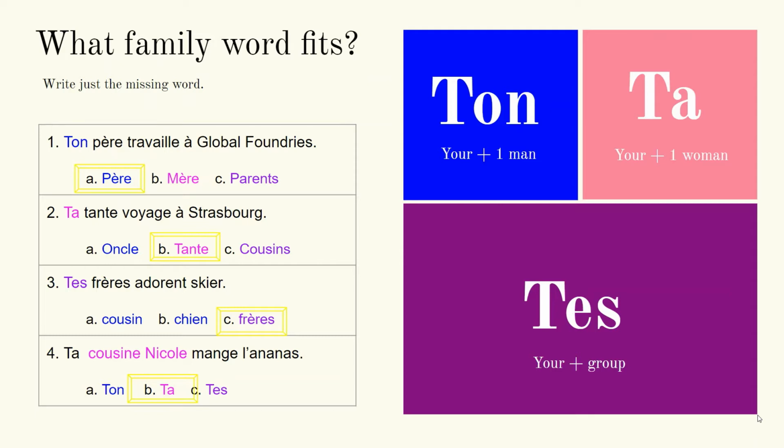Number 3, tes frères adorent skier. The only one of those words that is plural is frères with an S. T-E-S. Tes must be followed by a group, just like M-E-S. Mes. Last but not least, ta cousine Nicole mange l'ananas. This time, the only thing that would make sense would be ta, because the family member that came after it is cousine Nicole, and that's clearly one girl. Ta is the only possible answer.